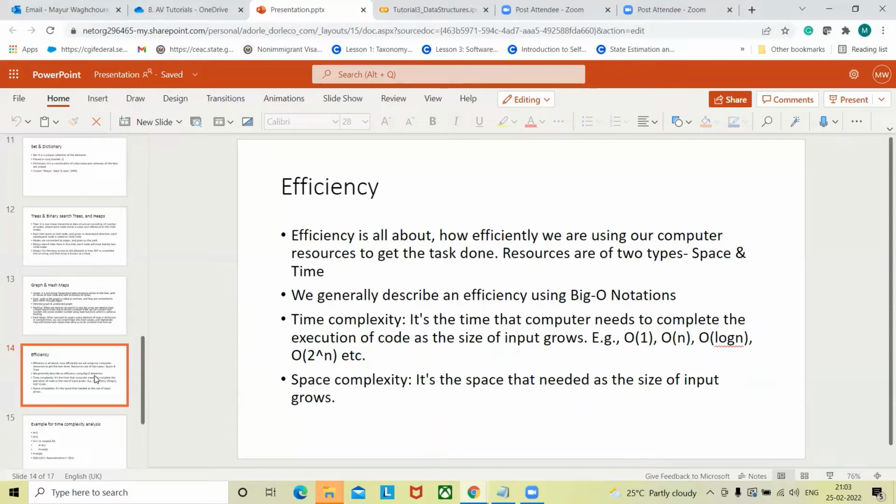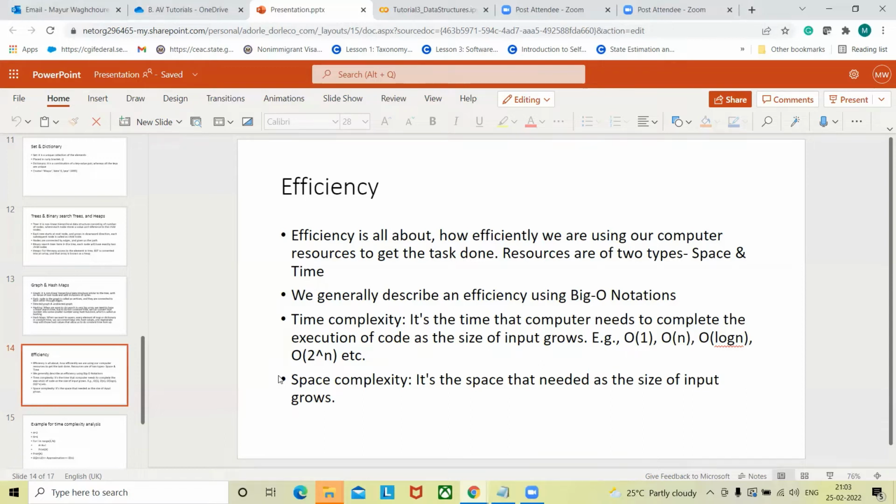You will have a linear case, an n log n case, and a 2 raised to n or n factorial case. The best case is the constant time case, and the worst case is the n factorial case. I believe 2 raised to n or n factorial is the worst case available. As the size of input grows, the time to execute that code increases, and that's something we need to keep a watch on.